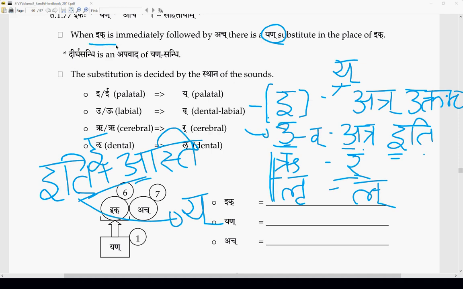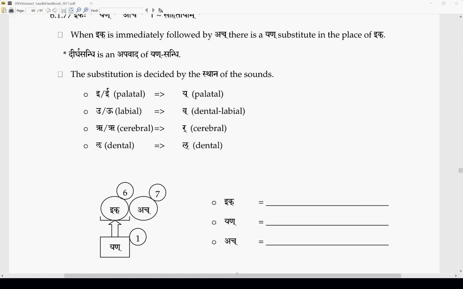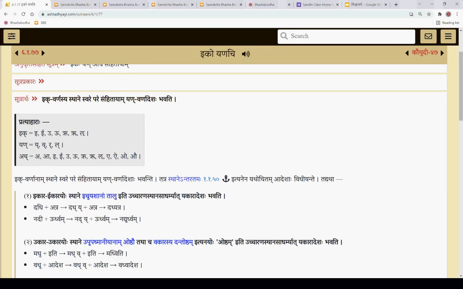In the Ik Pratyahara, what is the order of the letters? As you see on this website, Ik Pratyahara is I, U, Ru, Lu. The dirgha letters you can consider in the same one. This is the order. And the Yan Pratyahara order is Ya, Va, Ra, La.